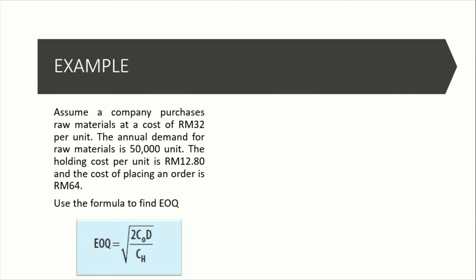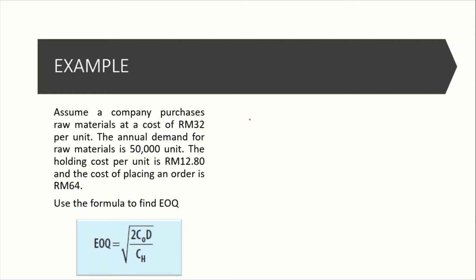The holding cost per unit is RM12.80, and the cost of placing an order is RM64. Using the formula, find the EOQ. You can use the three approaches above, but I'll only show you the formula since you will only be tested on this approach.